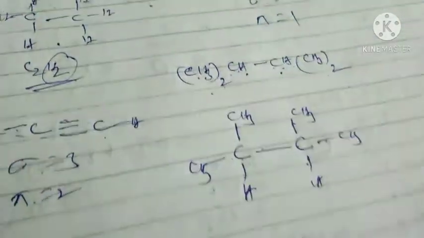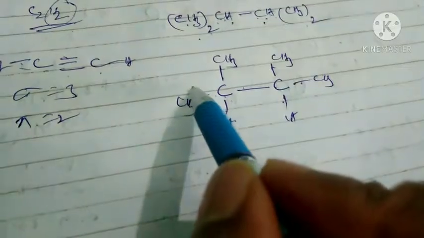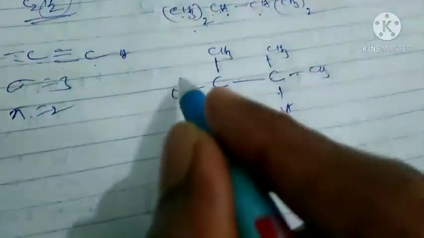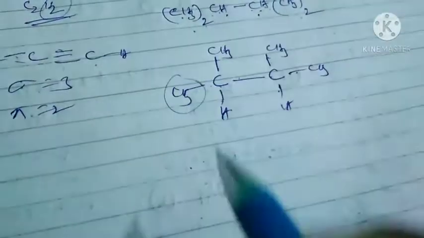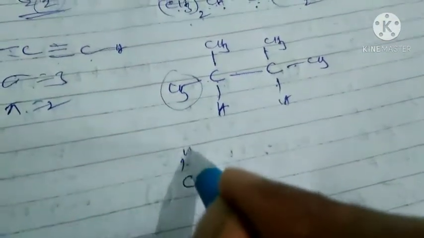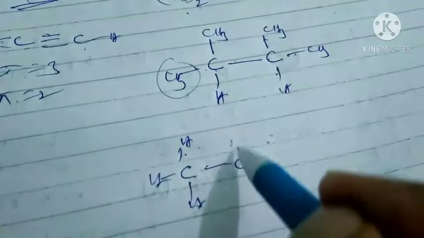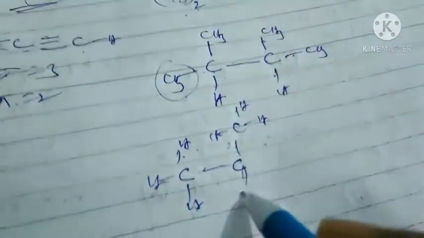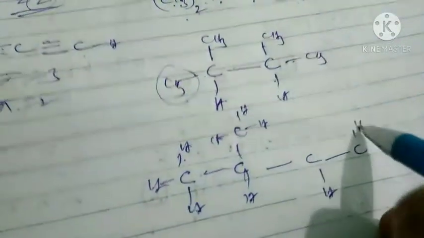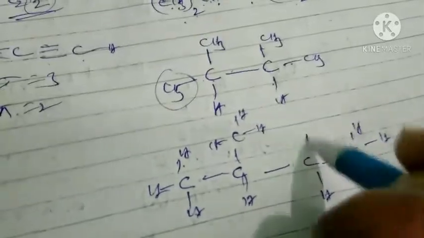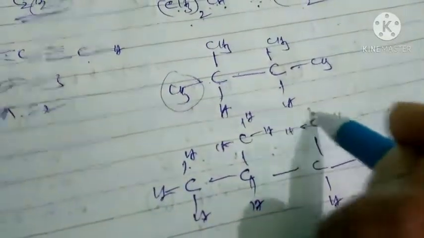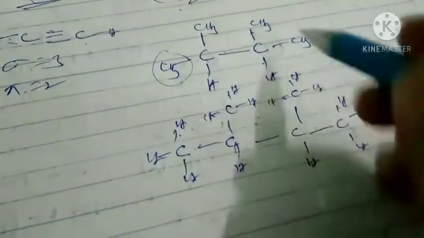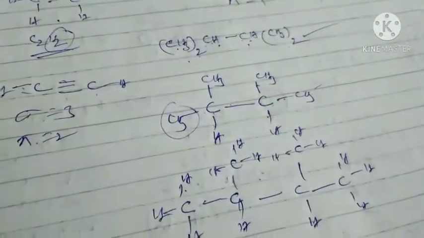This is the structure for this compound, or it can be elaborated like this: each CH3 can also be split into C with H, H, H. So this is the structure for this molecular formula.